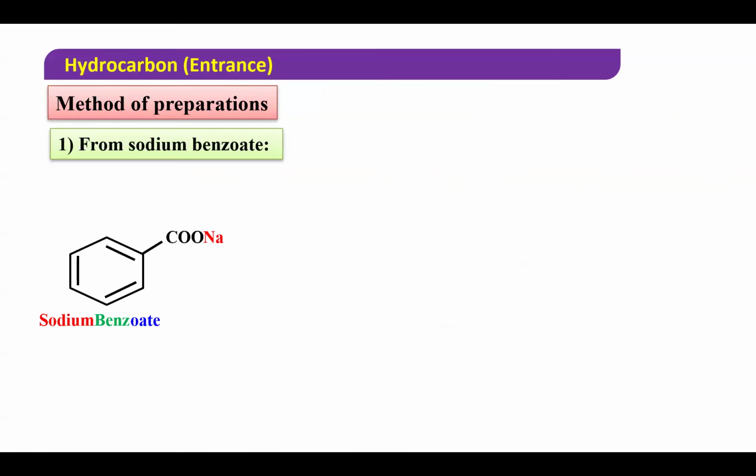Look beta, this is your H. Suppose I write H here, it is known as benzoic acid. Now from benzoic acid I remove H and I add sodium, so it becomes sodium benzoate. Then I add NaOH and CaO. This is known as soda lime.